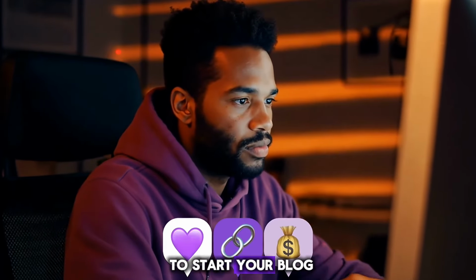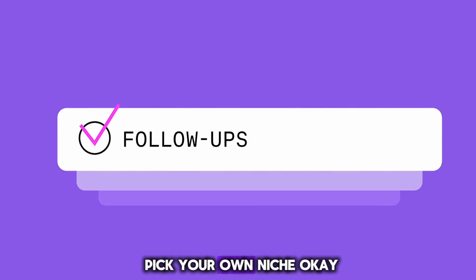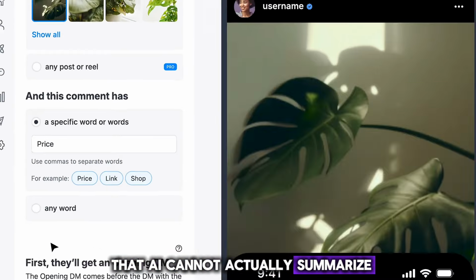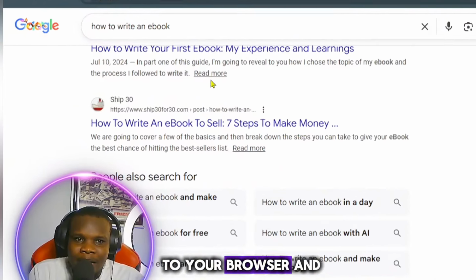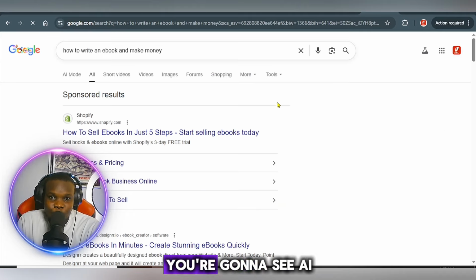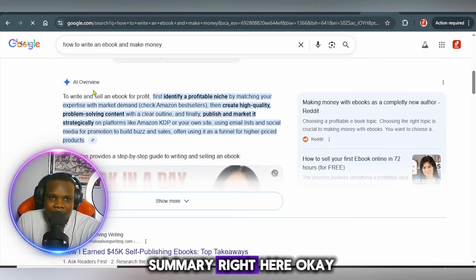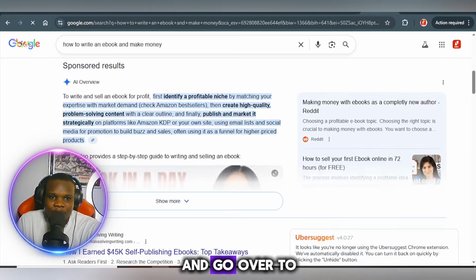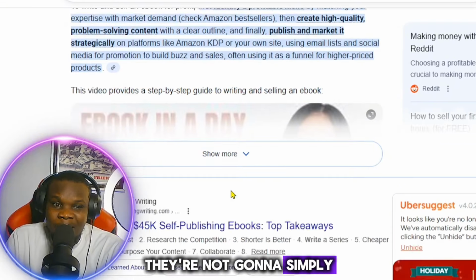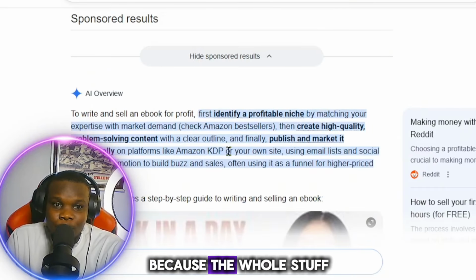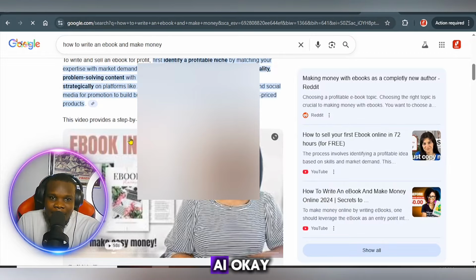So for you to start your blog, the first thing you need to do is pick your niche, okay? You have to be mindful of the niches that AI cannot actually summarize. For instance, if you head over to your browser and search for this same stuff right here, after this advertisement, you're going to see an AI summary right here, okay? And sometimes when people skip this ad and go over to the AI summary, they're not going to click on blogs again, okay? And this guy might not get traffic because the whole thing has been summarized by AI, okay?